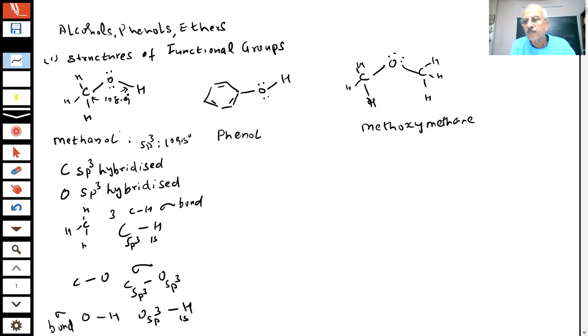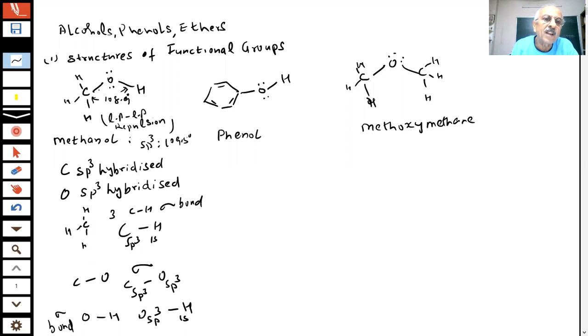Tell me, sir, hydrogen bonding. Where is hydrogen bonding? Here, what I am talking about. I'm talking of one molecule of CH3OH. What is happening? Lone pair repulsion. There is a lone pair repulsion, which is greater than lone pair bond pair repulsion. So that could be the cause here. Because of this lone pair repulsion, the bond angle is slightly less.